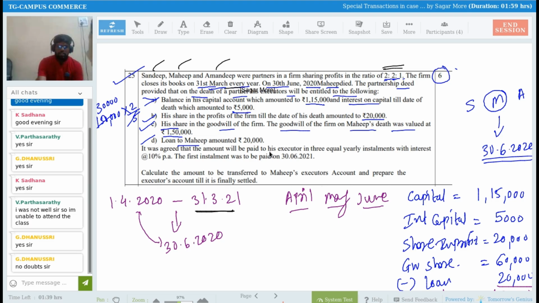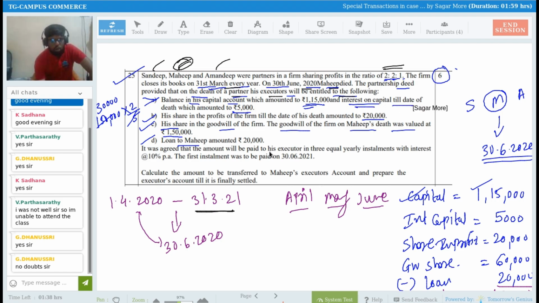See here. On 30th June 2020, Mahip died. So one partner, Mahip, died on 30th of June 2020. The partnership deed provides that on the death of a partner, his executor will be entitled to the following amounts. So what are those amounts? First, they have given me the balance in the capital account, 1,15,000 rupees. So it means we have to return his capital on the date of death, 1,15,000. So I have recorded here 1,15,000 capital I need to return.